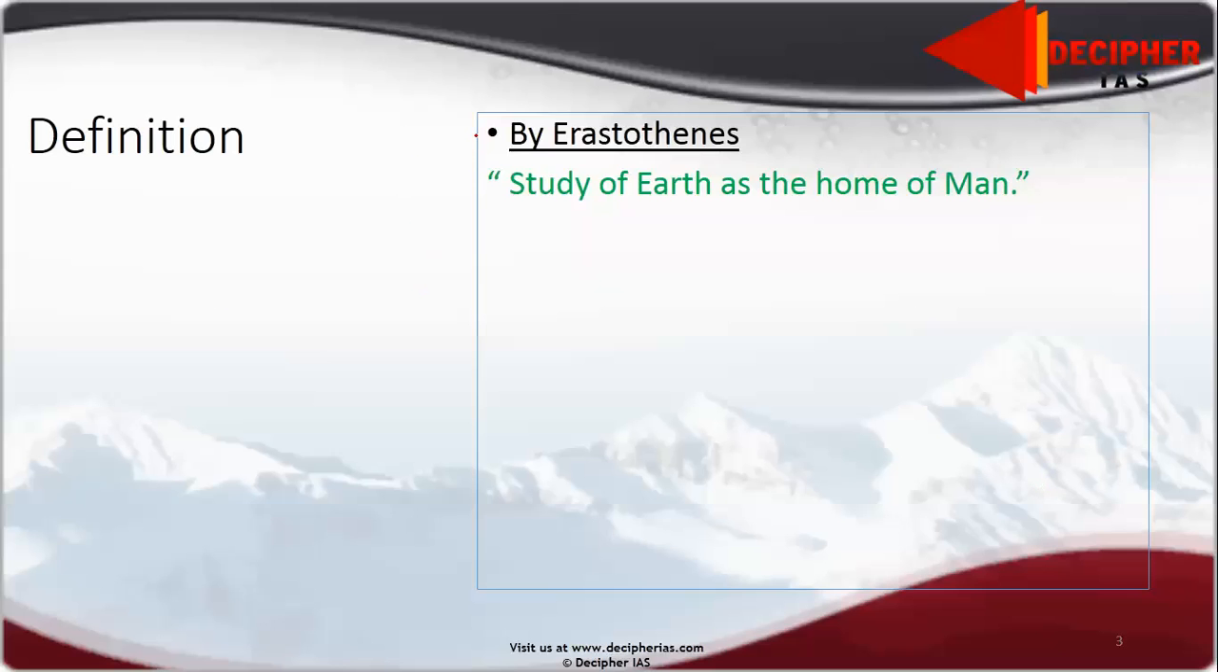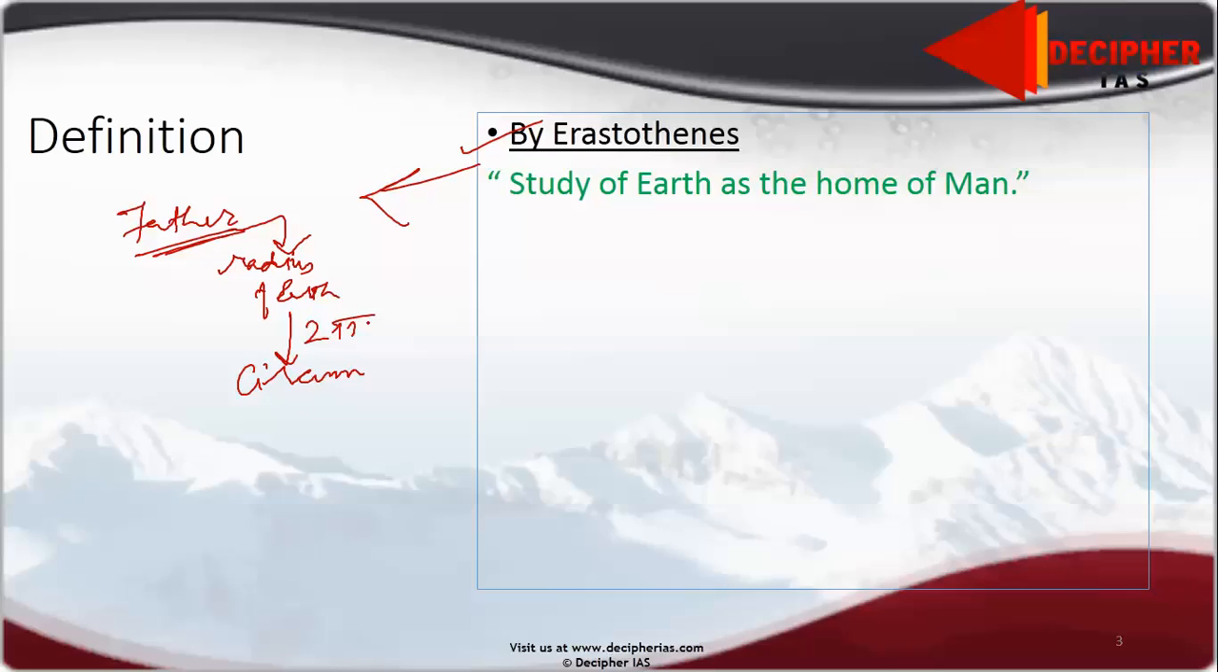important definitions was given by Eratosthenes. Now this person is very important for the students of geography. He is the father of geography, because he made numerous contributions towards geography. One of the contributions was that he found out the radius of Earth and then the circumference